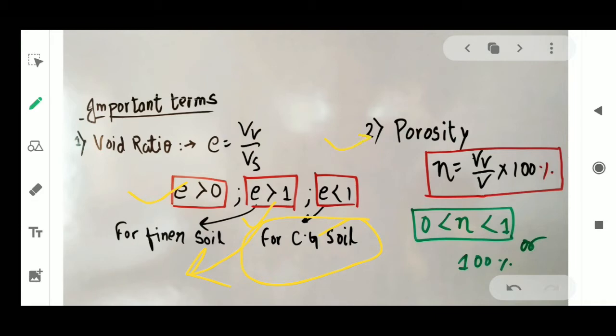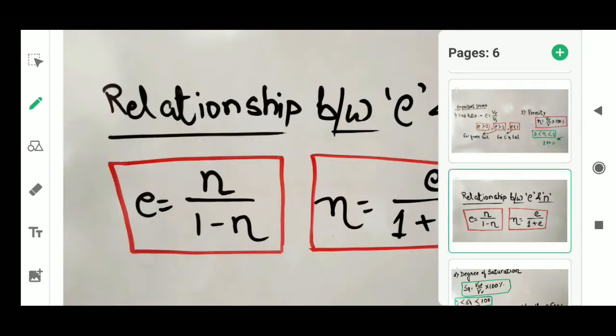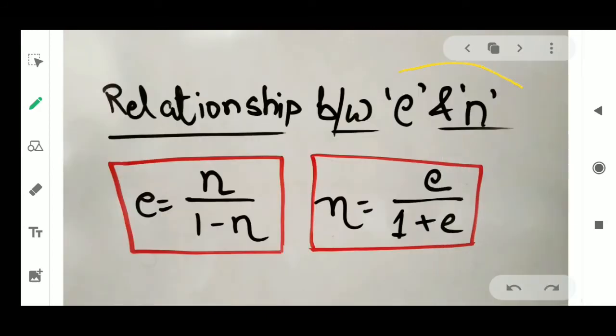I am coming to porosity. So porosity is defined as the ratio of volume of void to the total volume, right? It is the volume of void to the total volume. It is basically expressed in percentage. So volume of void by total volume will give you porosity. We can represent it by n. So it cannot be 0, right? Porosity cannot be 0, and it will vary between 0 to 100% or 0 to 1, as you can say, right? It will be 100%.